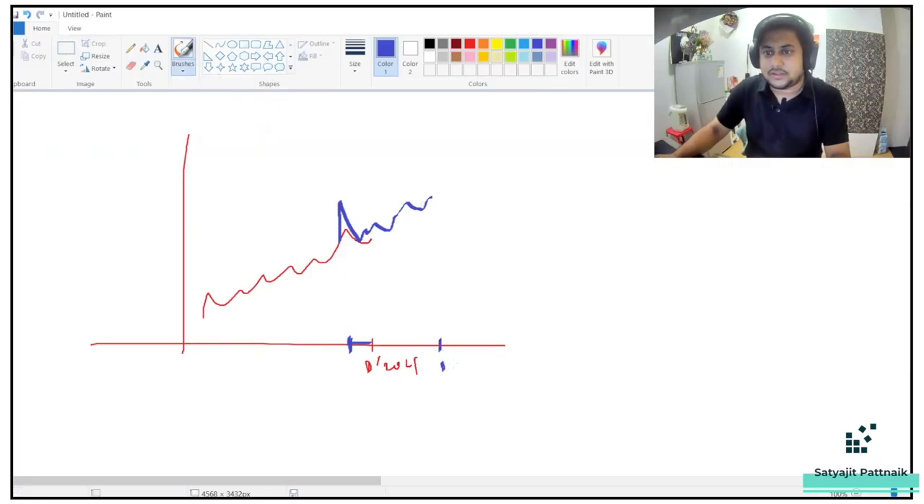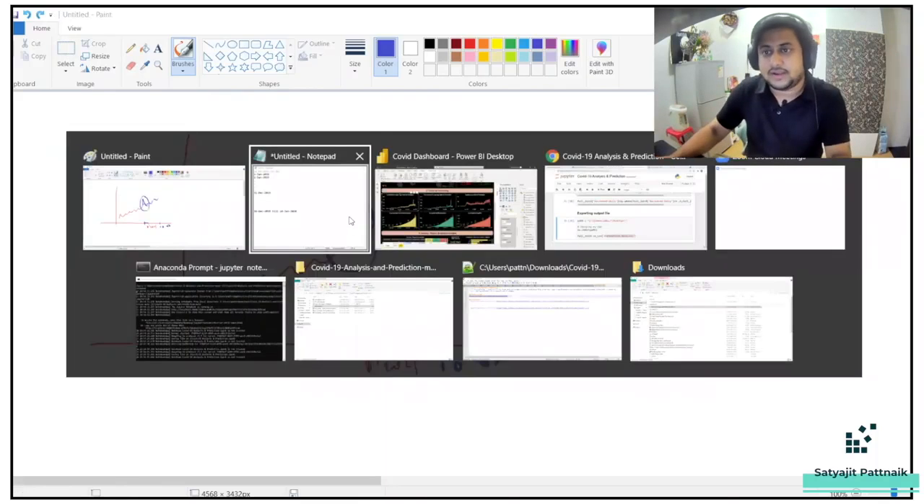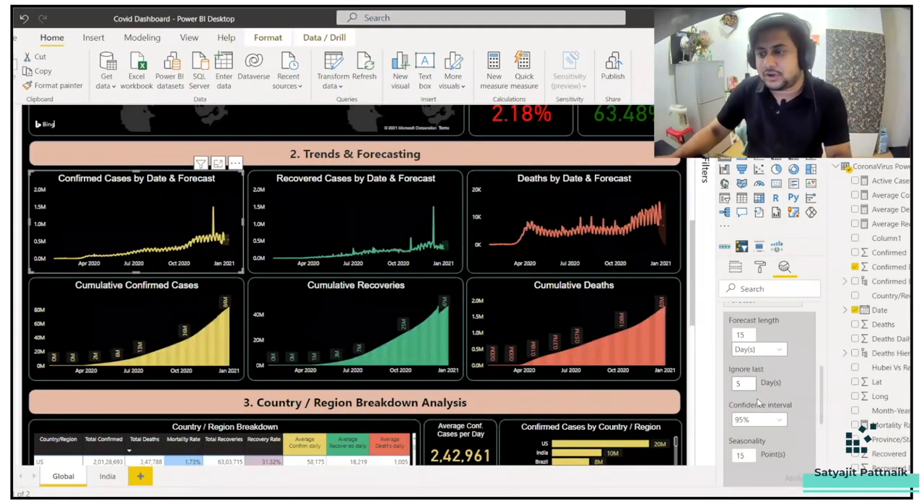So till January 10th. So here you can understand, okay, for these 5 days, the actual is something like this and the prediction is something like this. So you can understand whether your forecasting is correct or not, right? That's the main feature of this ignore last.